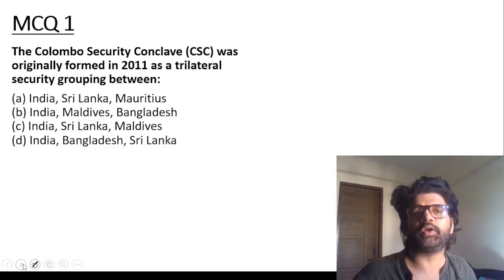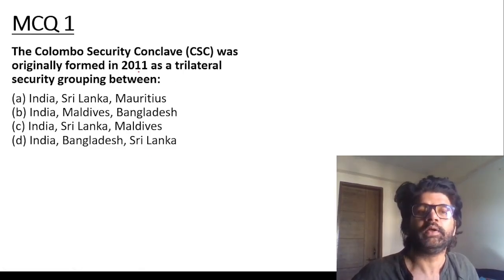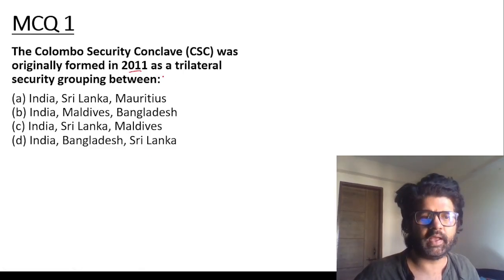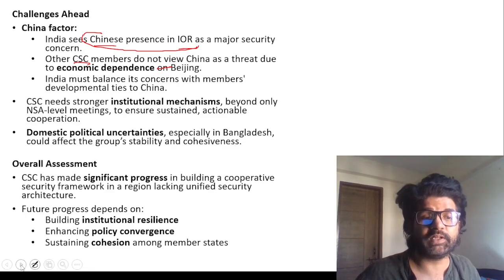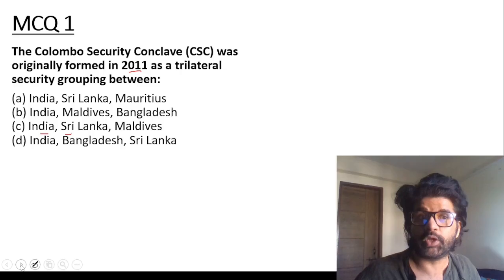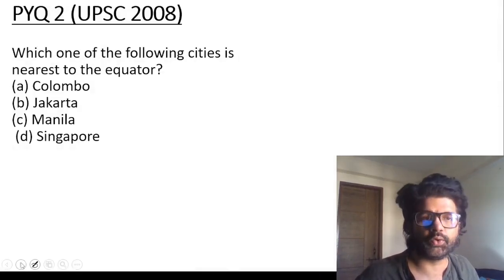Let's solve some questions so that you can understand stuff. What are the things which are important? Original members, India, Sri Lanka, Maldives, not Mauritius. You can get confused, and that's why it is tricky. India, Sri Lanka, Maldives, these are the three founding members, guys. So keep it in mind. Answer is C. The more questions you solve after reading theory, the better you are.